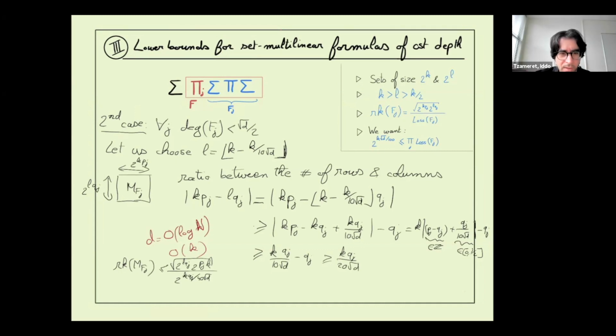Sorry, the last inequality says the rank of MFj is smaller than, and then you have the numerator. Where did you get the numerator?